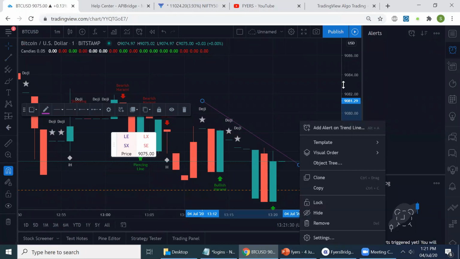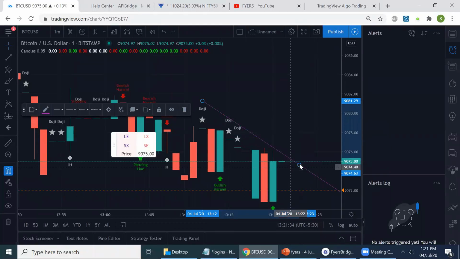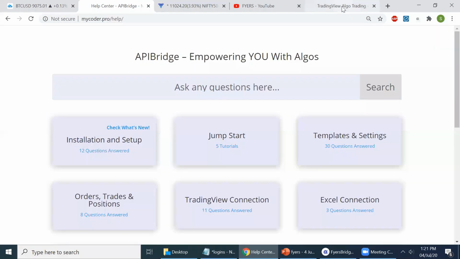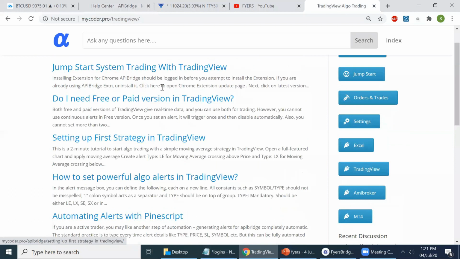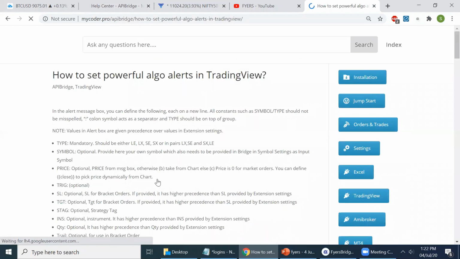Now, a bullish Harami has occurred, and say I want the price to cross a certain level to buy. So instead of a limit or a normal market order, I can use a stop market order. API Bridge allows you all of this. We'll come back to the alert format that we are using to trigger trades.